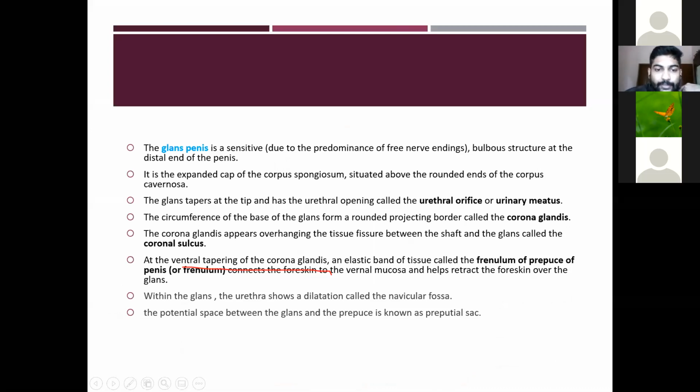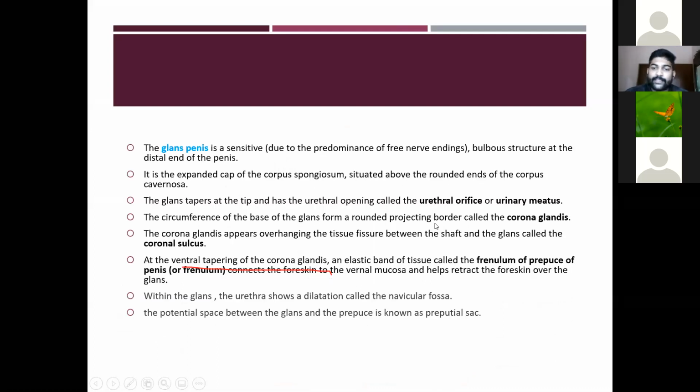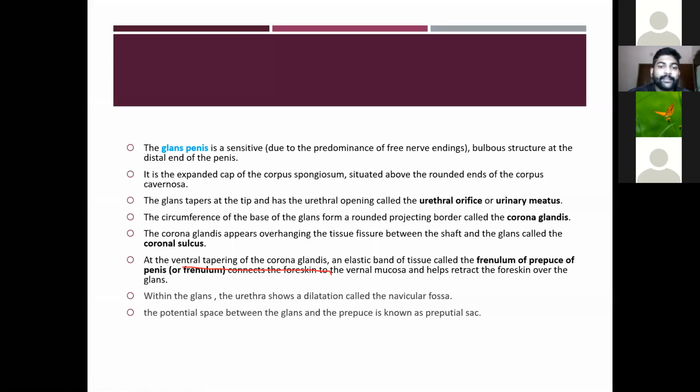So the circumference of the base of the glans forms a rounded projecting border called the corona glandis. This is the circumference of the glans penis. It forms the corona glandis, the rounded projecting border. The circumference of the base of the glans forms a rounded projecting border called the corona glandis.